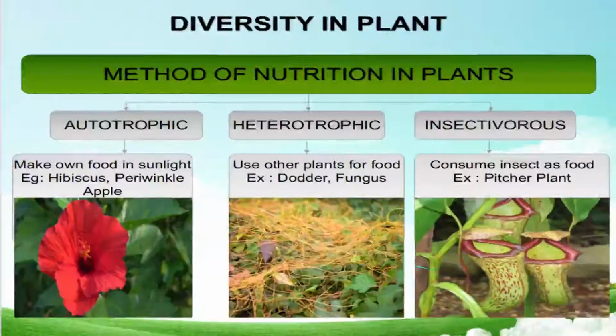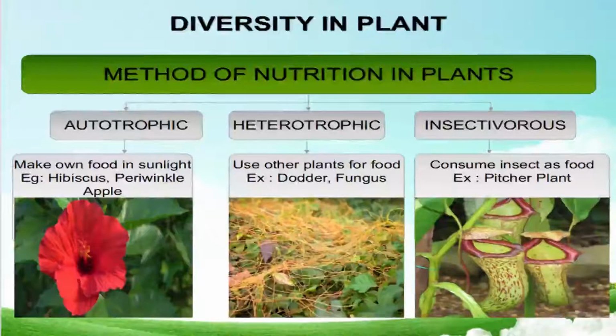On the basis of the method of nutrition, some plants are different: autotroph, heterotroph, insectivorous. Some plants are autotrophs. They make their food by themselves in the presence of sunlight.